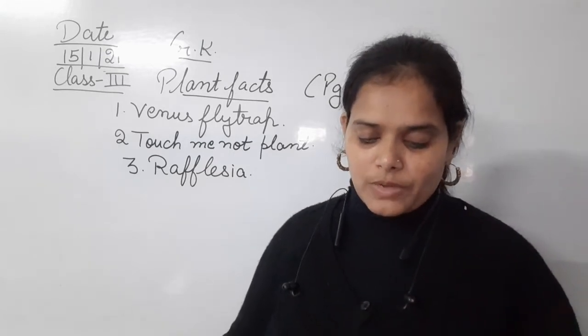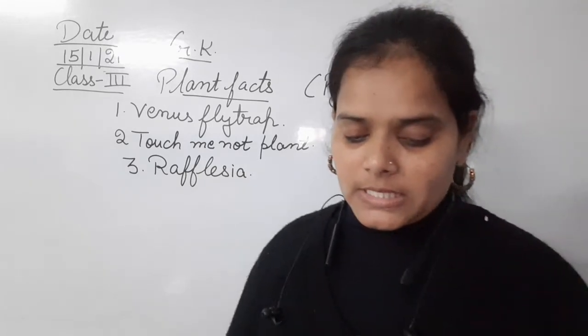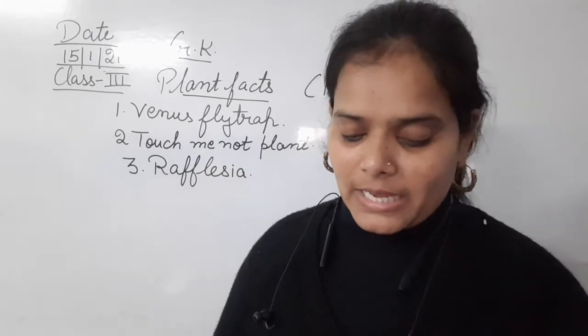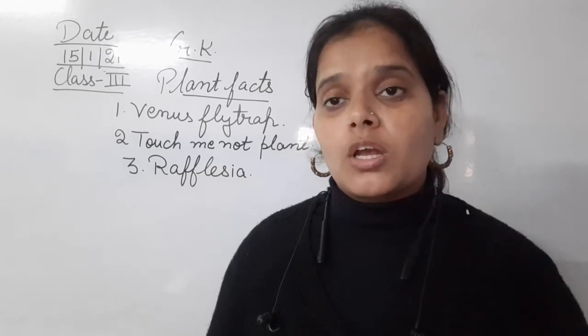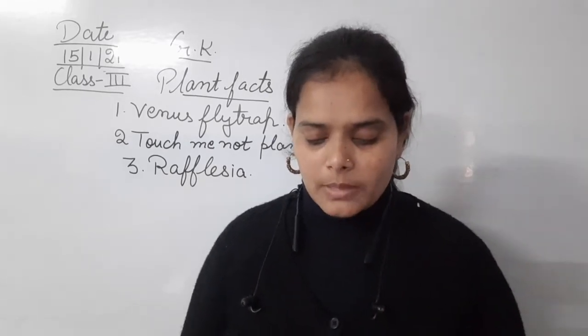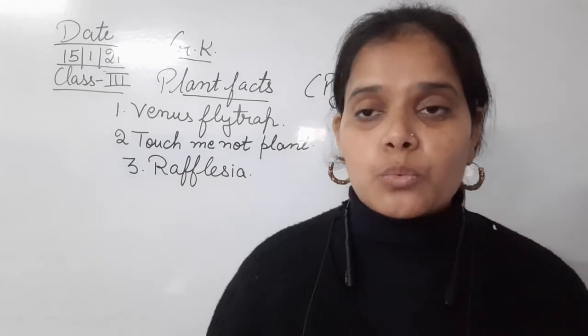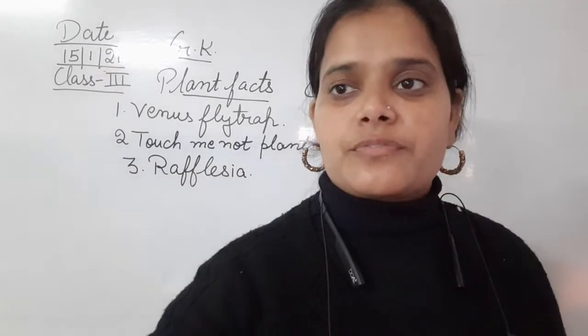It is about 1 meter wide and weighs up to 11 kg. Its leaves, roots or stem cannot be seen. It smells like rotten meat which attracts insects. So this is the world's largest flower and it is Rafflesia.